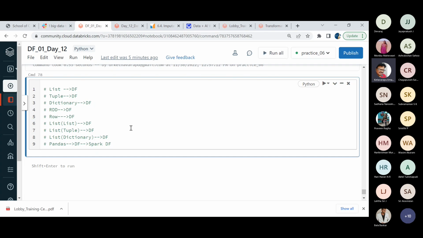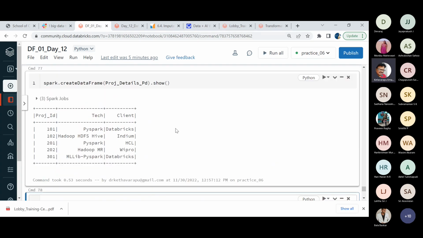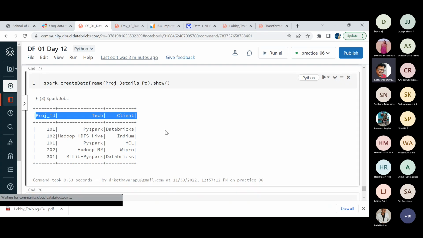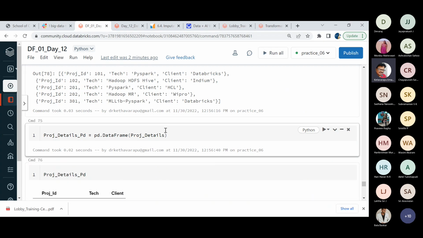And then we have the most important and most useful data structure, dictionary. The dictionary mainly provides key value pair data. So there are certain benefits: if I give the dictionary to the PySpark create data frame, it automatically adjusts the corresponding schema just by taking the names of the keys as column names.